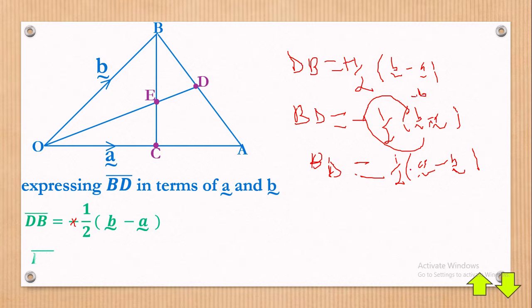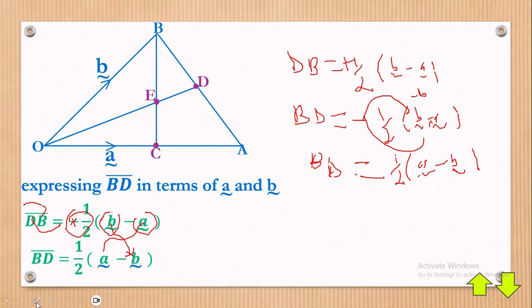And then here we shall have that BD is now equal to a half. Now mark the arrangement. Here it was DB, we started with B minus A, but here we have changed this, so BD, you are starting with A and finally with B. Hope you can really see the effect of this negative I put here. Hope you really understand that any change in direction leads to a negative.